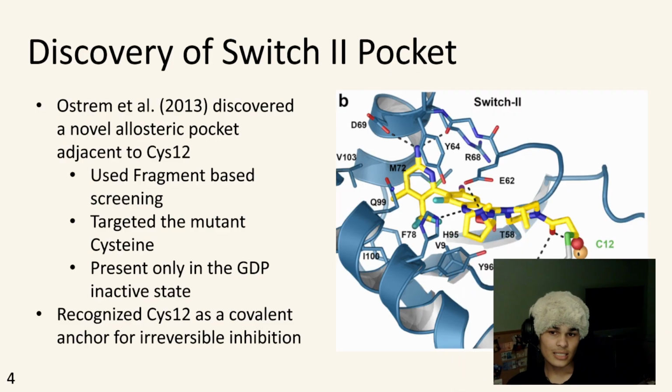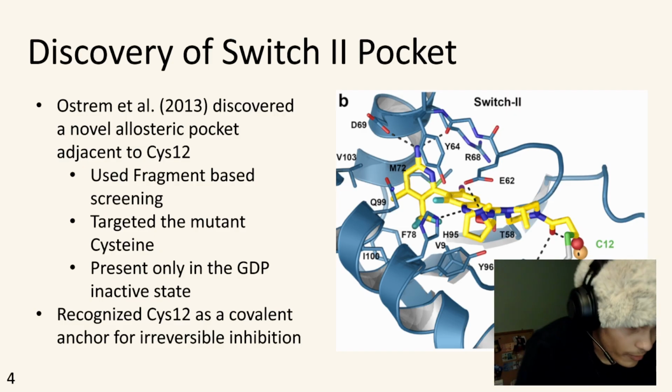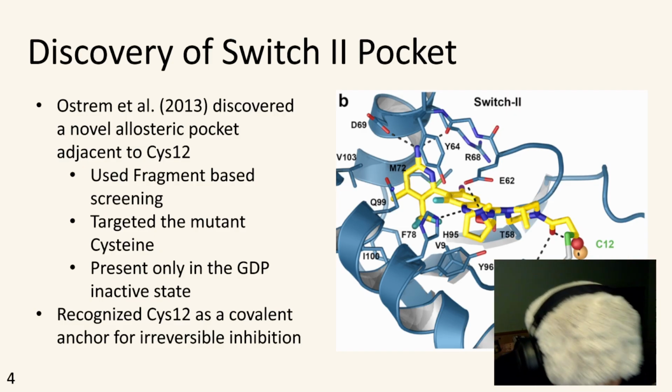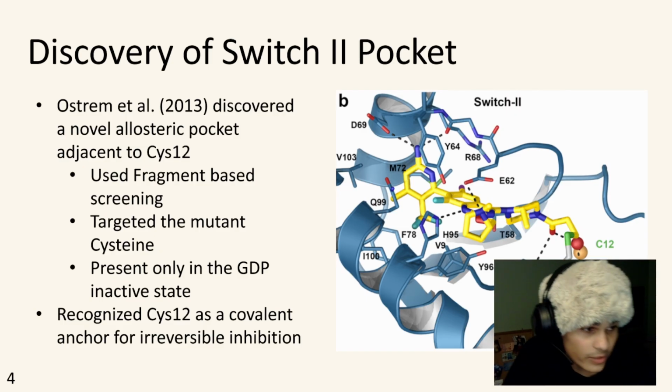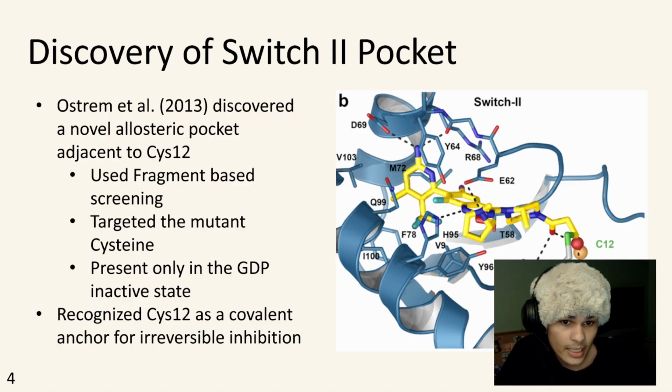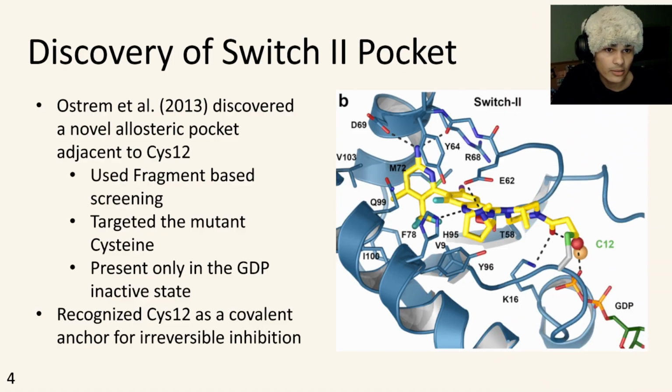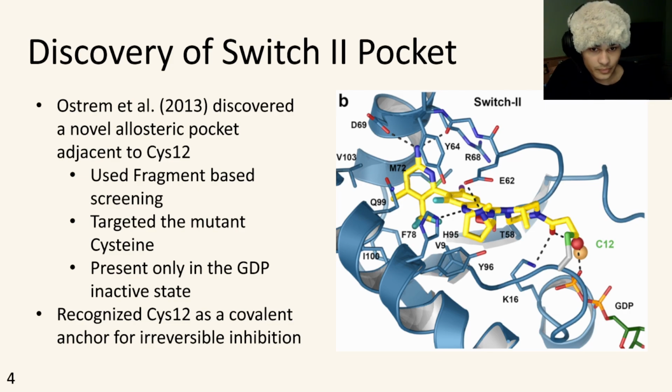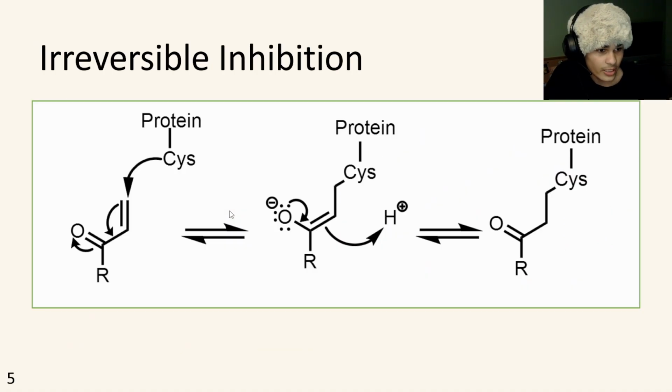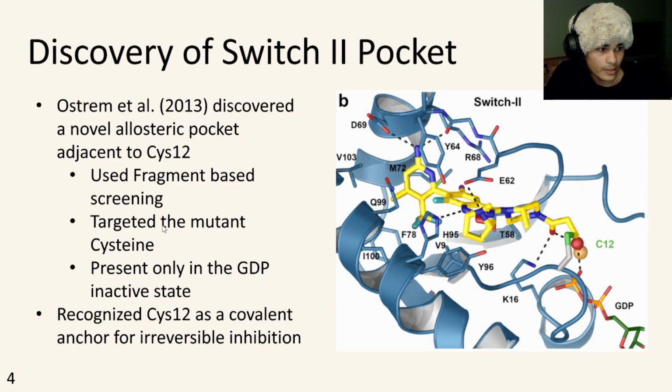Ostrem et al. and his team actually discovered this allosteric pocket adjacent to the cysteine 12. So really, this is just a pocket. It's an allosteric pocket. It's really nice. At least we can get a drug in this pocket. It's really shallow, but something's better than nothing. His team used fragment-based screening. They targeted the cysteine, and this pocket's really only active in the switch 2, the GDP inactive state.